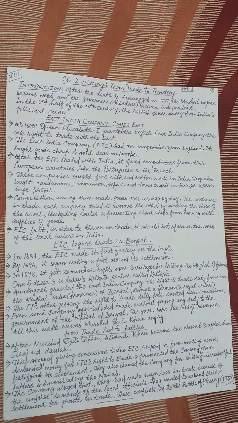In order to get these zamindari rights, they had to bribe the Mughal officials, and one of these 3 villages became one of the mega cities today: Kalikata, or today's Kolkata or Calcutta.